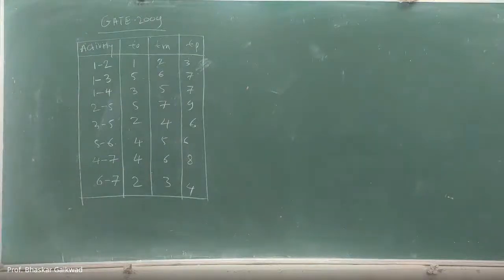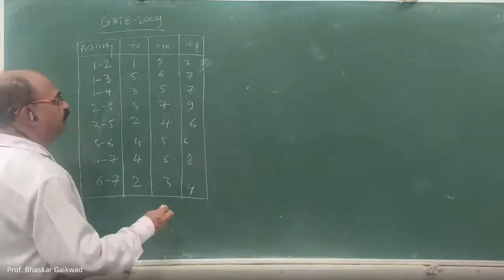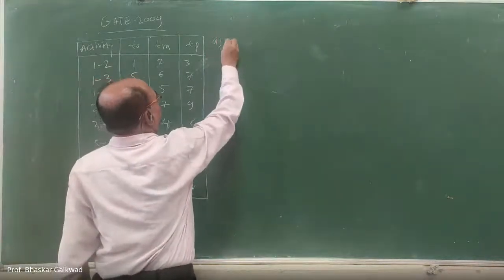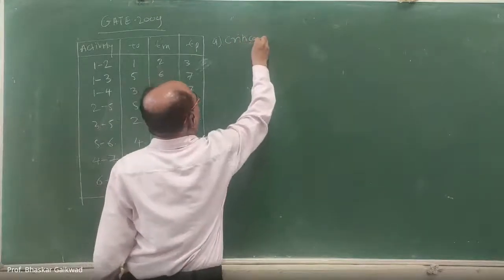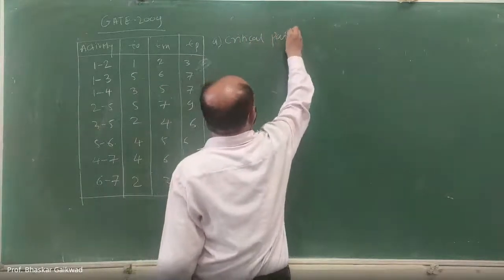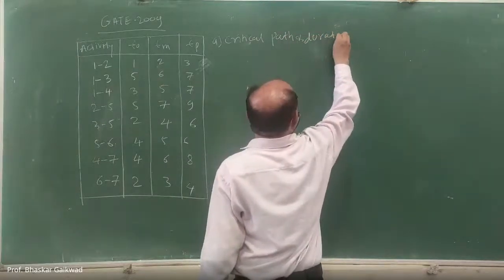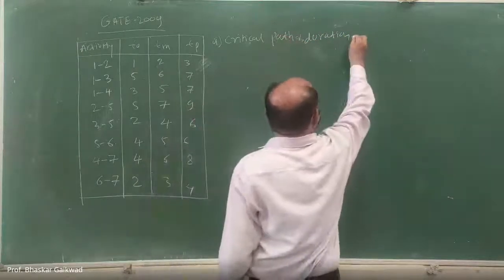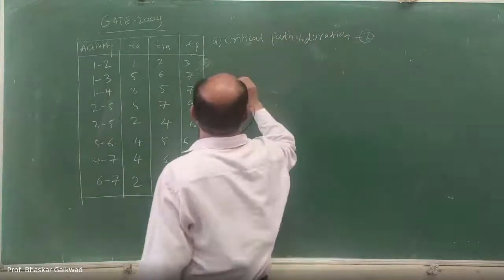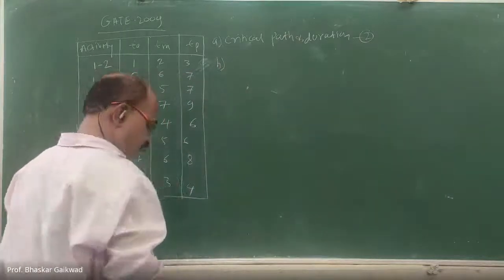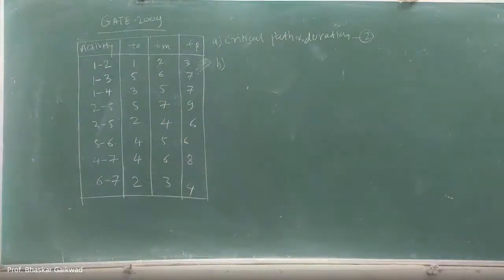So here it is a 3 mark question. 2 marks for calculation of the critical path. And the question is like this: A, the critical path and durations. So this is one question, for which 2 marks will be there. And B will be there. What is B? The standard deviation of the critical path.